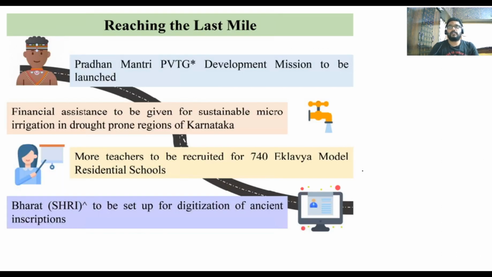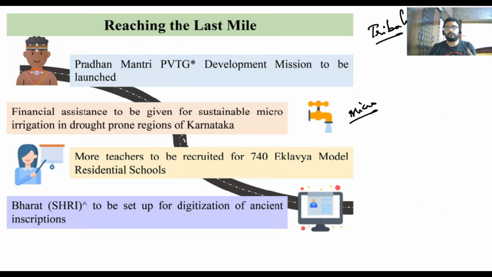Next, reaching the last mile: we are targeting the tribals who live in remote areas. The Pradhan Mantri Primitive Vulnerable Tribal Group Development Mission has been launched. Next, financial assistance to be given for sustainable micro irrigation. What do you mean by micro irrigation?